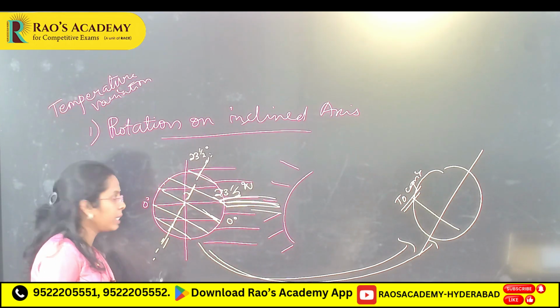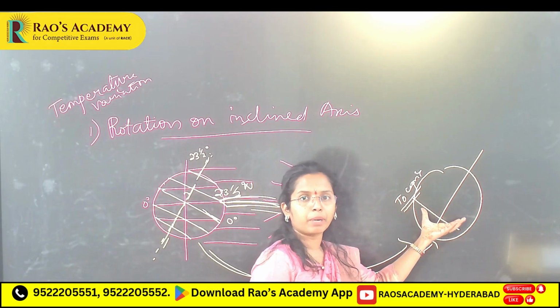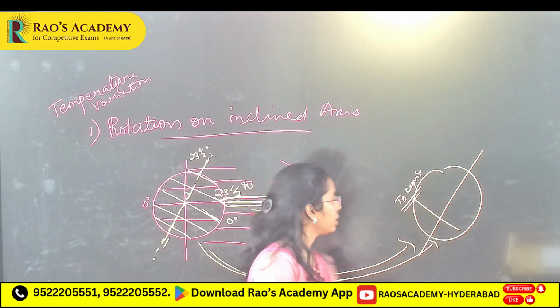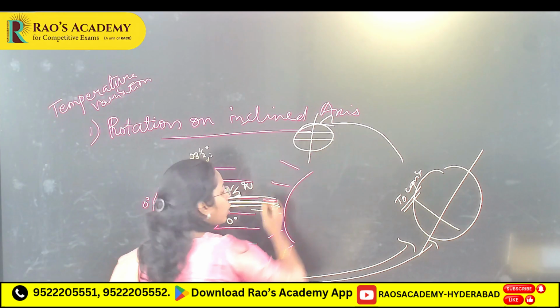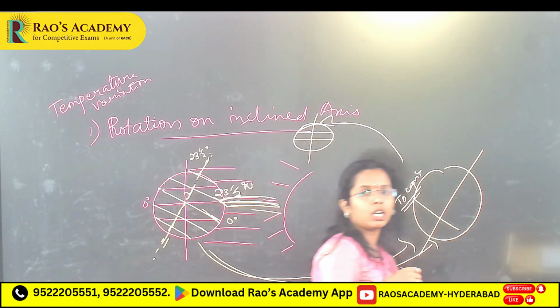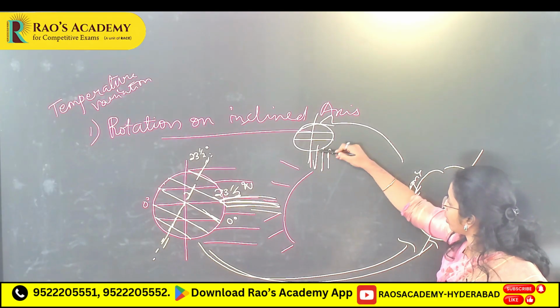solar radiation, means here you will see summer, but here you will see summer after 2-3 months, and when it comes here during March at equinox you will see more solar radiation absorption, direct falling.